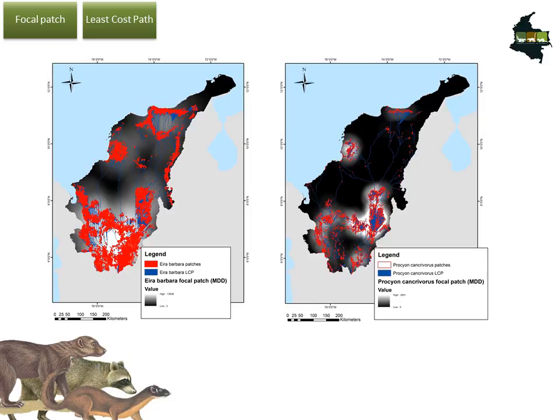Using that information, we develop focal patch maps and least cost path routes for each of the species. As we can see, the generalist species have a wider distribution and have a larger amount of habitat around all the Caribbean region, but still maintain some separation between the north and south patches.